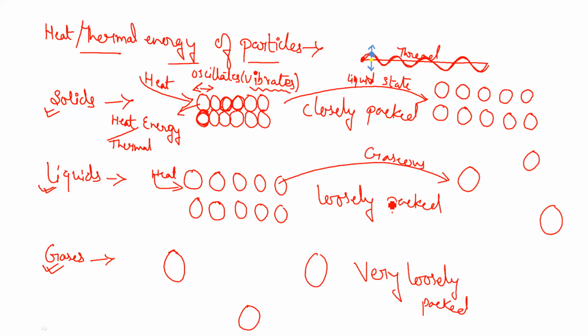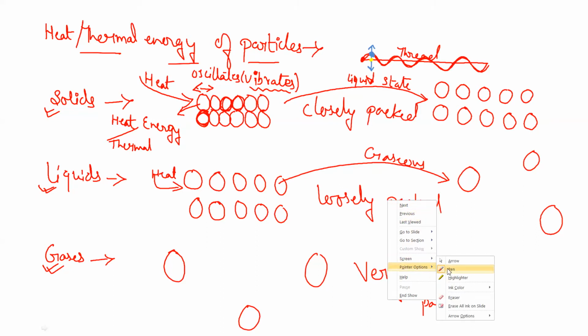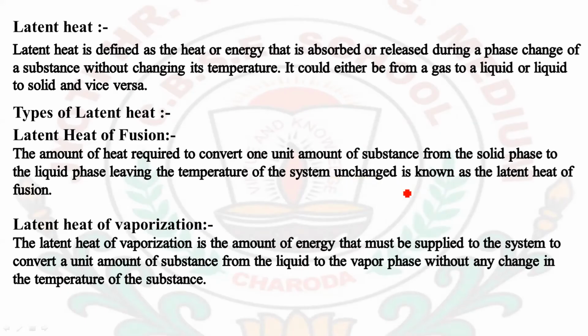Now this heat which has been absorbed by the particles is known as the latent heat, and we are going to study about this heat only, and for that only I have taken you to this part. Now let's continue with the latent heat. What is this? That heat which was absorbed for changing the state, by increasing the gap between the particles, is known as the latent heat.